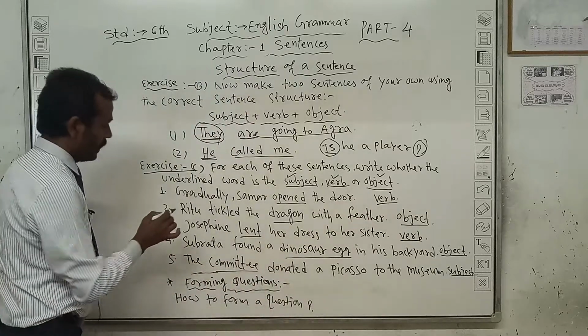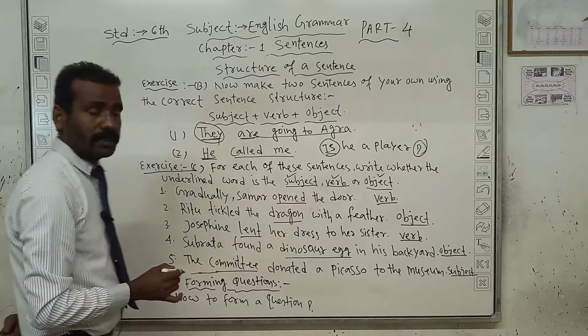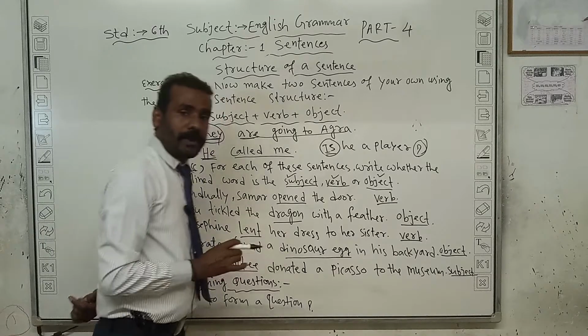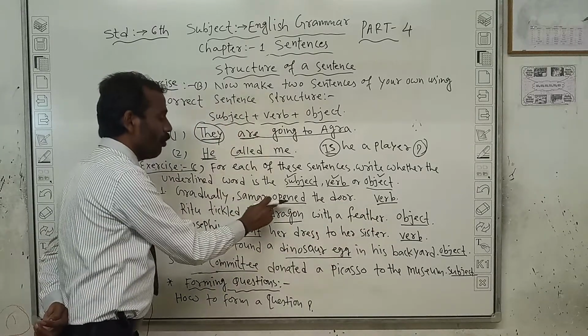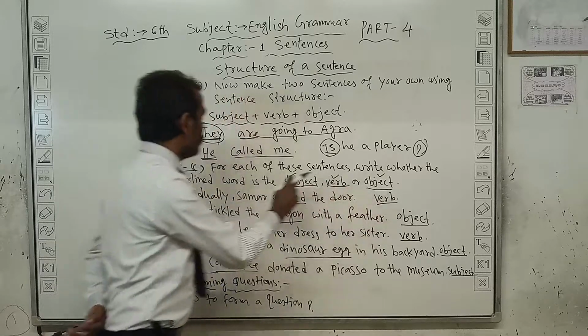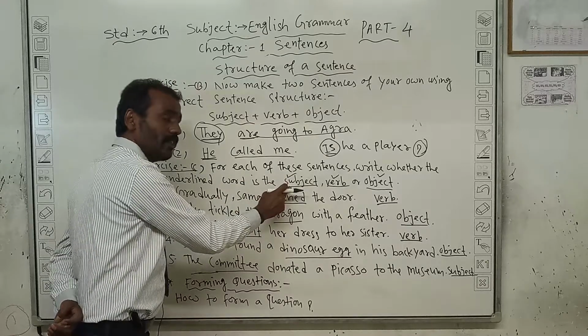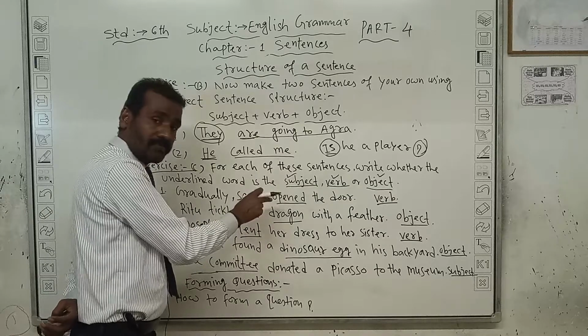First of all, gradually Summer opened the door. Underline open. What is it open? Opened is the verb. So you have to know what is open. After that I have to write here. Because already instructed in the question exercise C, आपको subject find करना है. जो underline word है, क्या वो subject है?